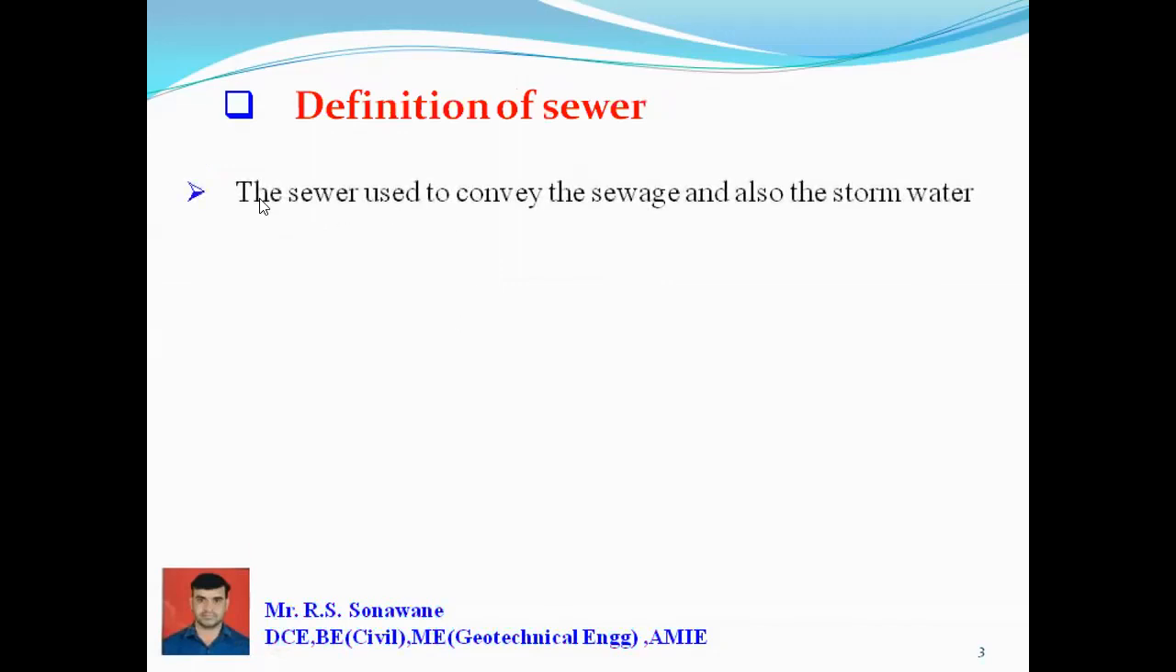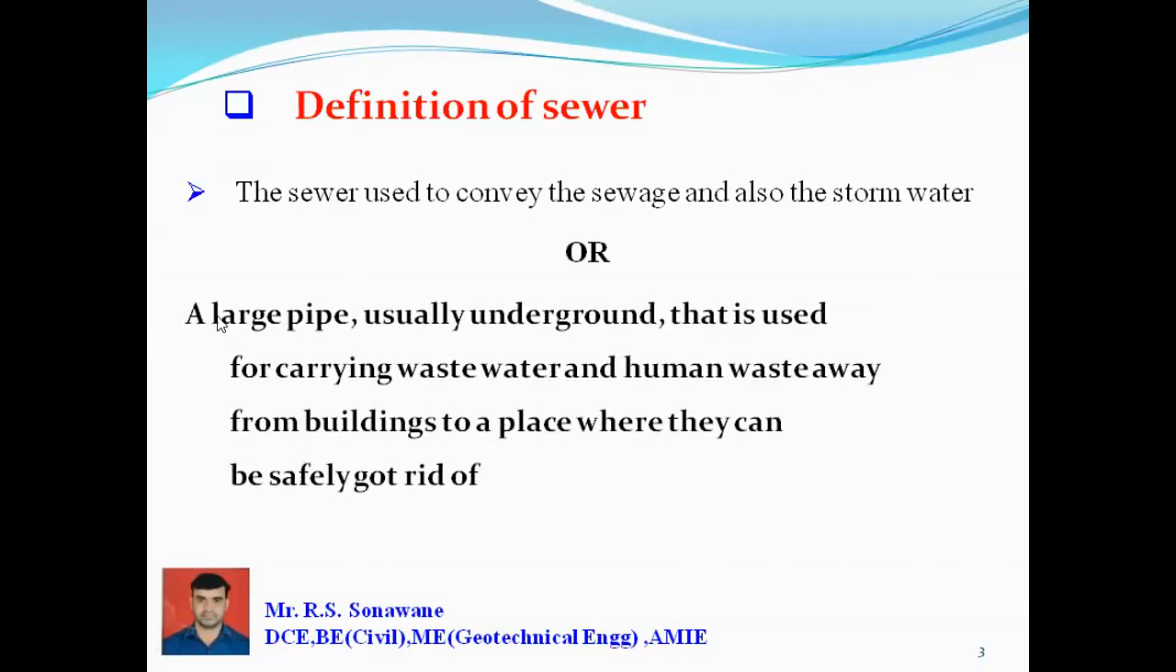In the definition, we can see here, the sewer is used to convey sewage and also storm water. It's a very simple definition, a simple meaning. The sewer is an underground conduit, mostly in a circular shape, which can convey the sewage, which is nothing but wastewater, as well as storm water, which is rainwater. Or, a large pipe, usually underground, that is used for carrying wastewater and human waste away from buildings to a place where they can be safely got rid of.